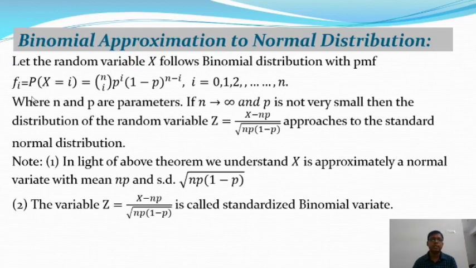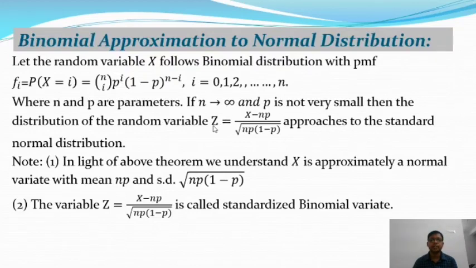In a binomial distribution n and p are the parameters, and if n tends to infinity and p is not very small, then the distribution of the random variable Z equal to (X minus np) by the square root of np(1 minus p) approaches the standard normal distribution.